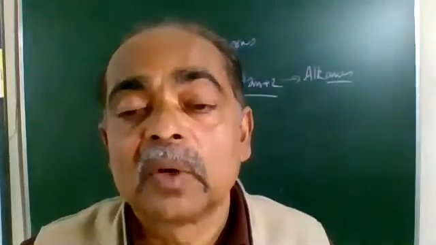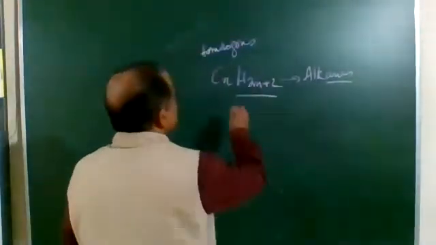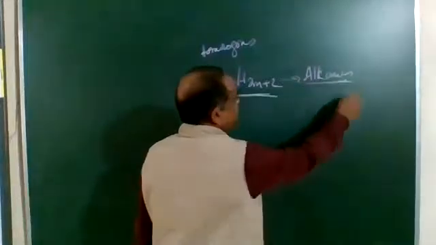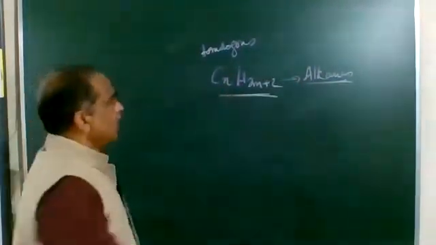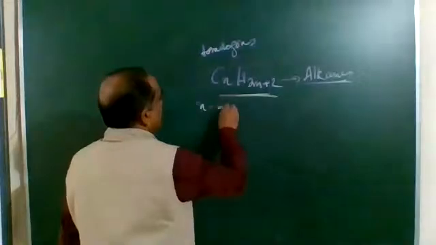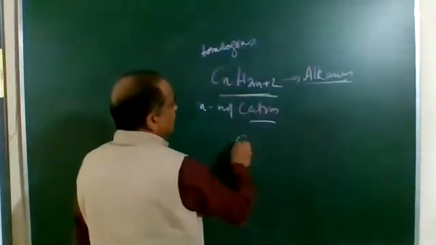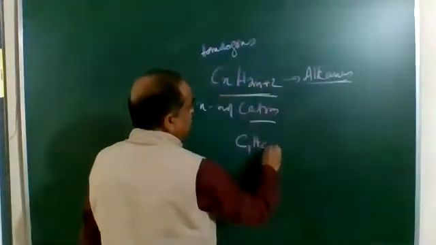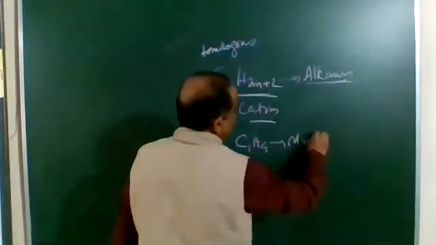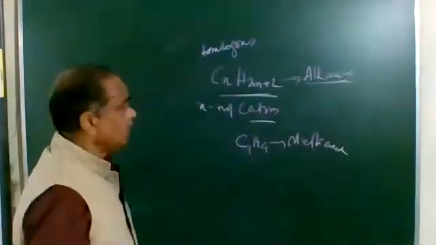Alkanes are the first homologous series, which can be represented by the general formula CnH2n+2, where n stands for the number of carbon atoms. So if the carbon atom is 1, C1, H would be 4, and this compound is known as methane.